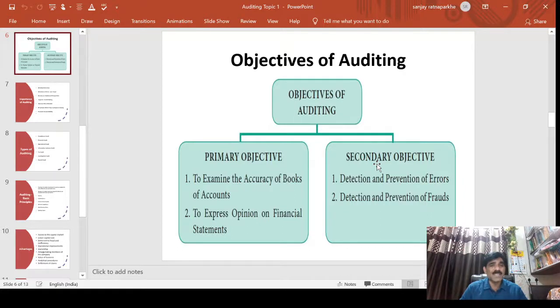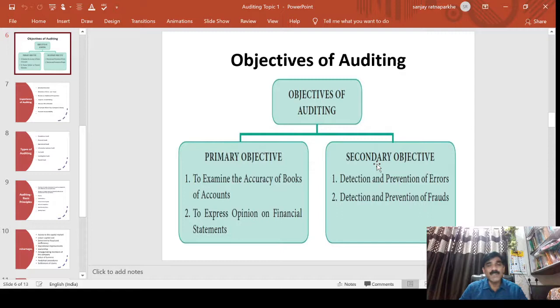And when the auditor finds major mistakes, he should express an opinion on the financials, maybe an unmodified or clean report. If fraud and a lot of mistakes are noticed, the auditor should express an adverse or disclaimer report and comment that the financial statements were not prepared according to the principles. So users can come to know whether there is a problem in the company, and whether people can rely on the financial statements audited by the chartered accountant or equivalent persons.